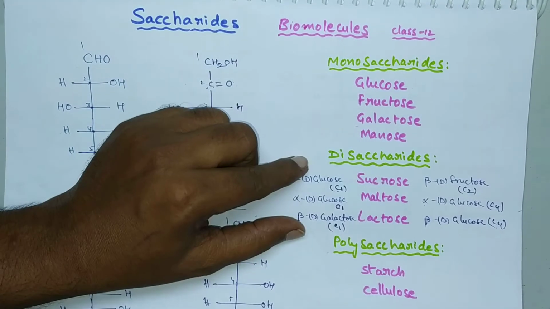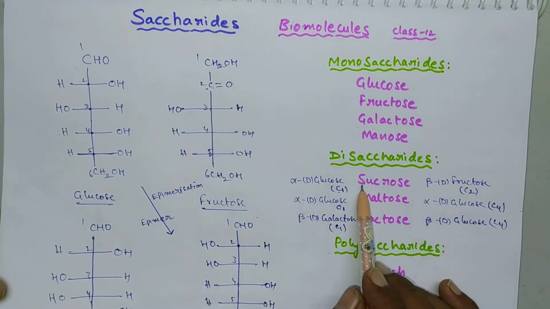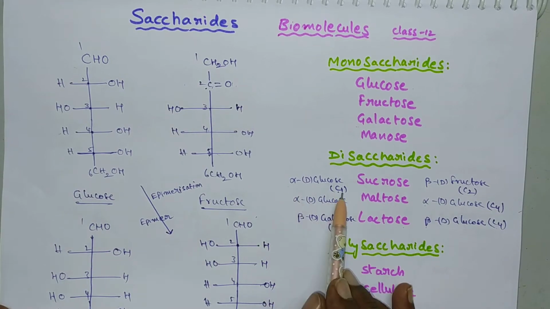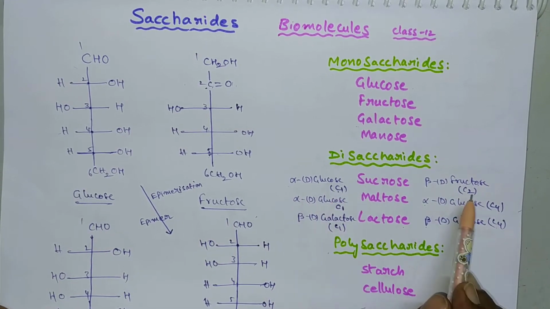Now what about the disaccharides? In the previous video we discussed sucrose, maltose and lactose. Sucrose consists of alpha D glucose and beta D fructose, and the point of linkage is between C1 and C2.